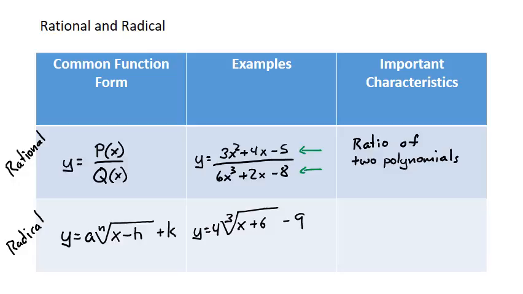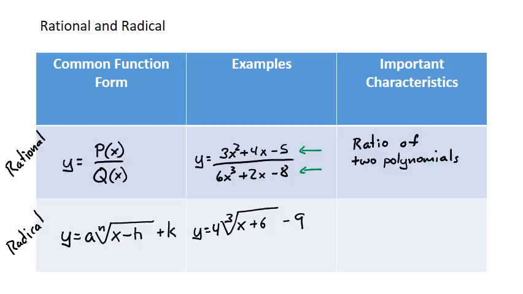So the dead giveaway that it's a radical function is that it has a radical in it. It has the square root symbol, or a third root, or a fourth root, or a fifth root, and so forth. So the important characteristic here is it has a radical. Now actually I'm going to adjust that a little bit, because a function can have a radical and not be a radical equation.